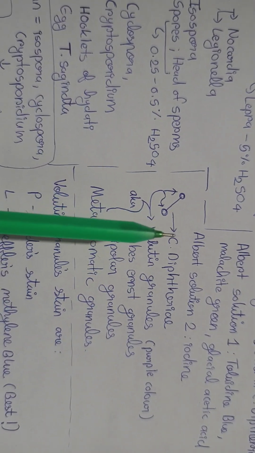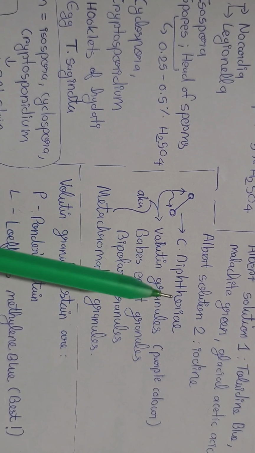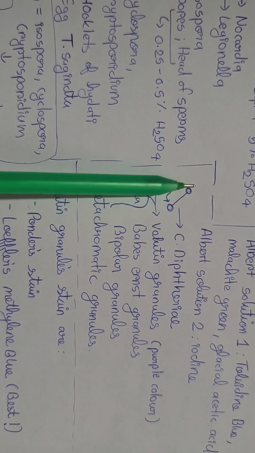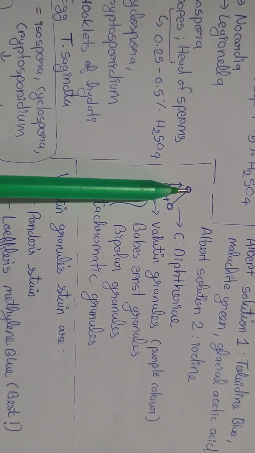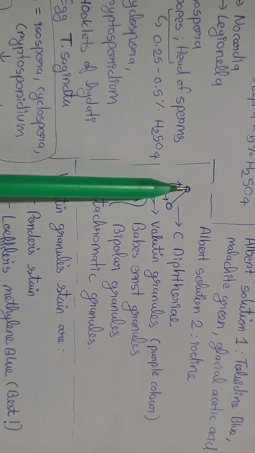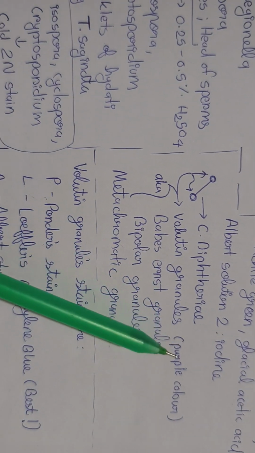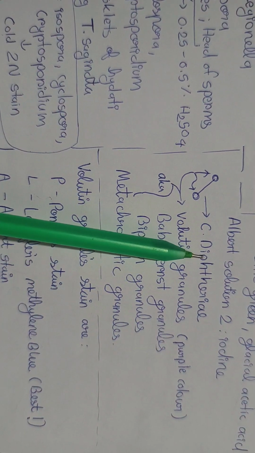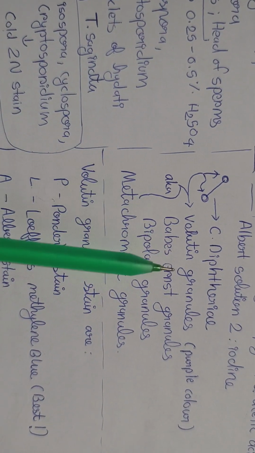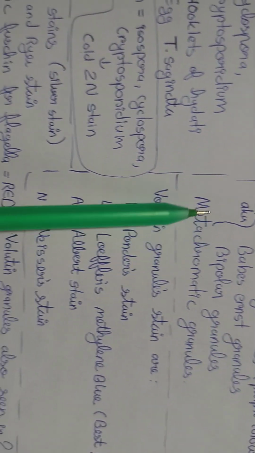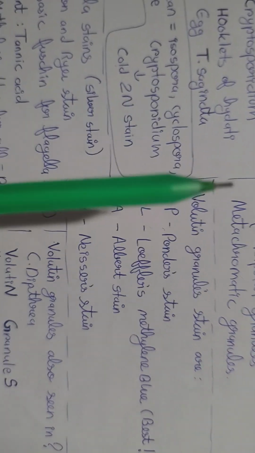So C. diphtheria looks like this. It has terminal granules, which are known as volutin granules, which are purple colored in this staining procedure, also known as Babes-Ernst granules, bipolar granules, and metachromatic granules.